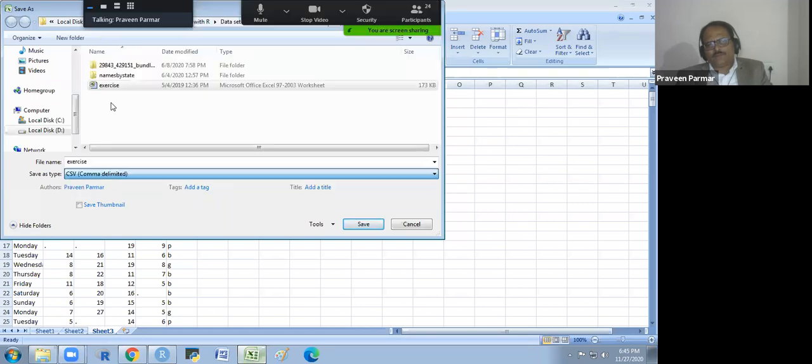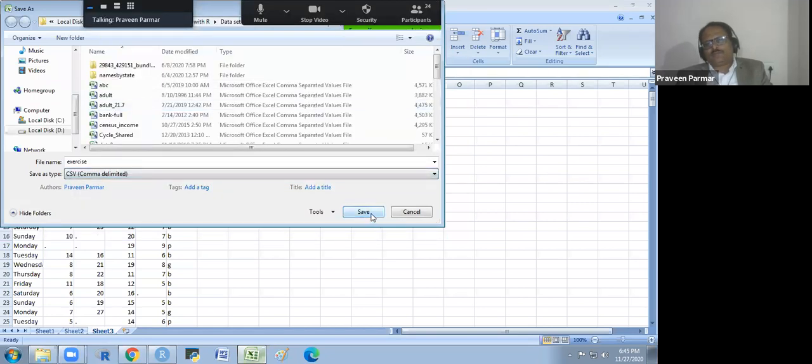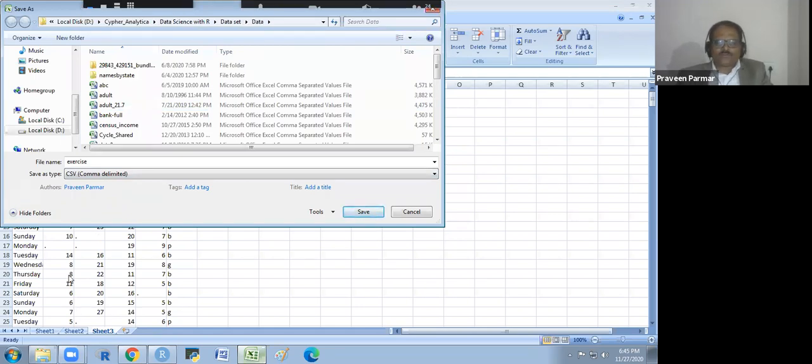Okay. And you save it. So it will be saved in the CSV format, that particular sheet of your Excel, and then you could call it a CSV. Does that make sense to everyone? Yes, sir.